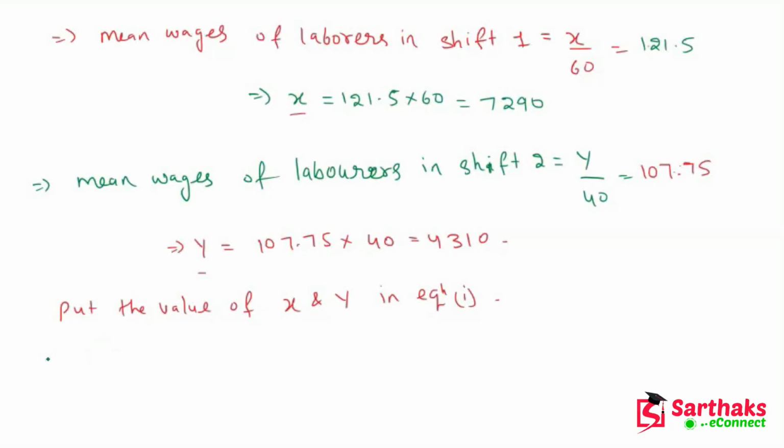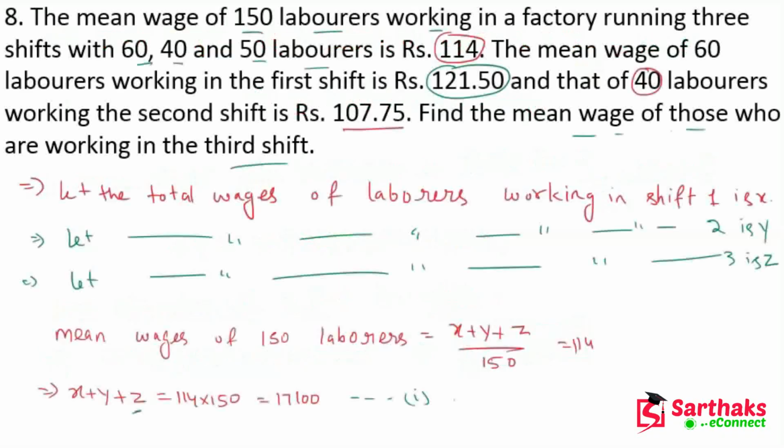So this will become 7290 plus 4310 plus Z is equal to 17,100. After solving this, Z is equal to 5500, and that is what Z is.